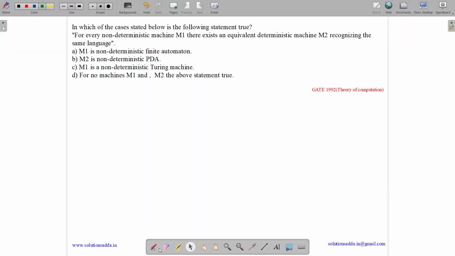This question belongs to Theory of Computation subject and was asked in GATE CS in 1992. So the question states, in which of the cases stated below is the following statement true? So we have a statement given. For every non-deterministic machine M1, there exists an equivalent deterministic machine M2 recognizing the same language.